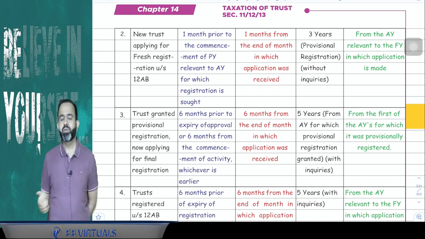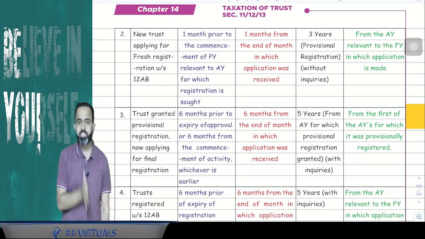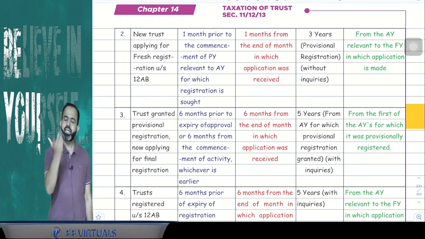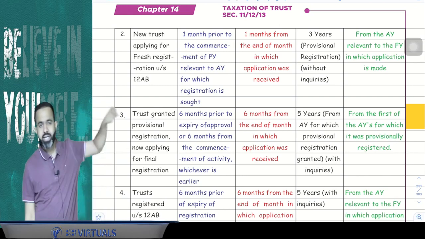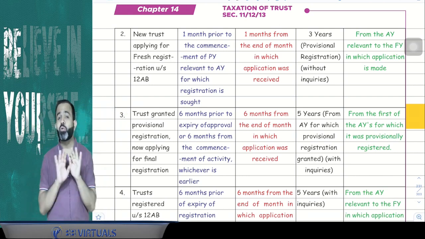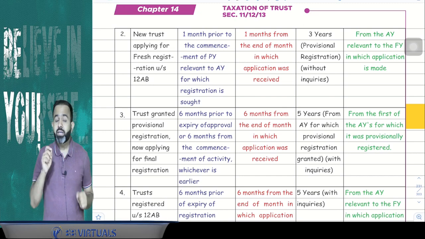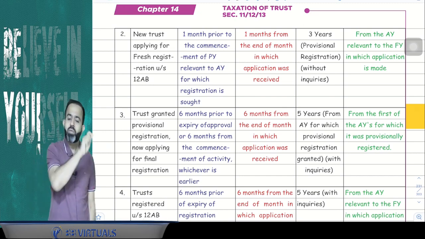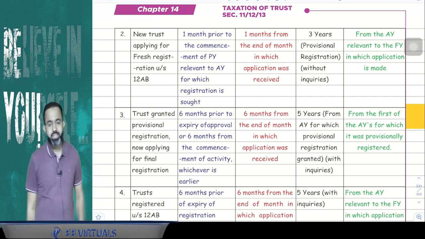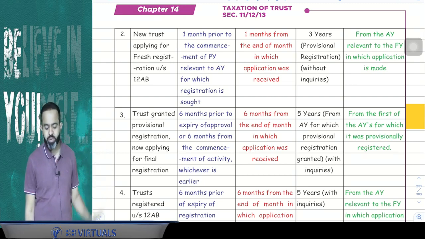And exemption will be available from the year in which the application is made. So suppose the application is made in the current year, then from the current year exemption will be available. Here the CIT will give the provisional registration without any inquiry. Now, sir, when the trust has taken the provisional registration, then the trust has to apply for final registration also. Then what is the time limit to apply for final registration?